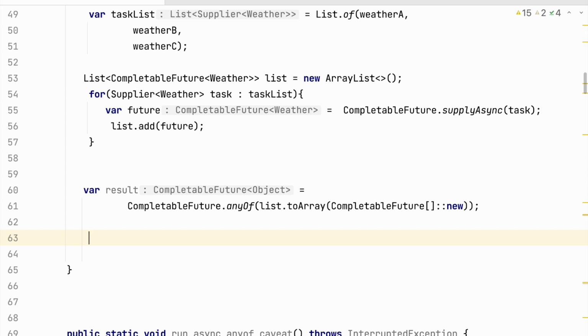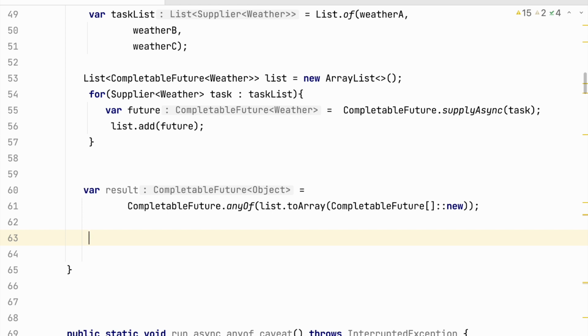In the case of CompletableFuture.allOf, what we have seen in the result is a CompletableFuture of Void type. Why so? Because all these CompletableFutures need to finish in that allOf method, and we cannot have an object as a type of CompletableFuture there.